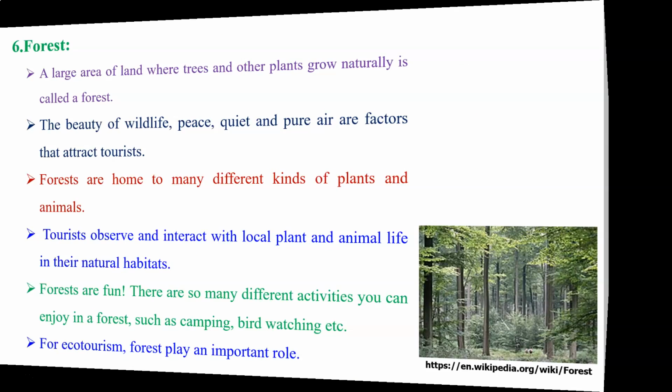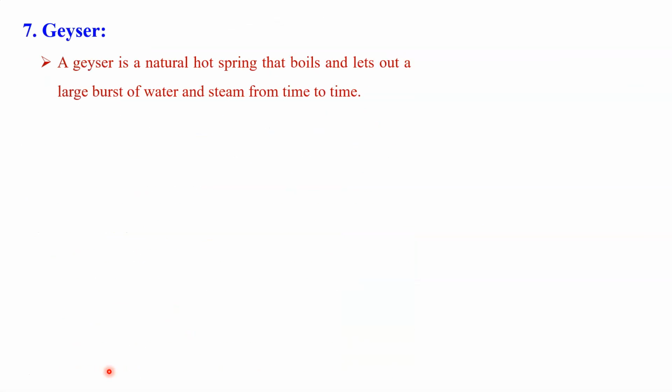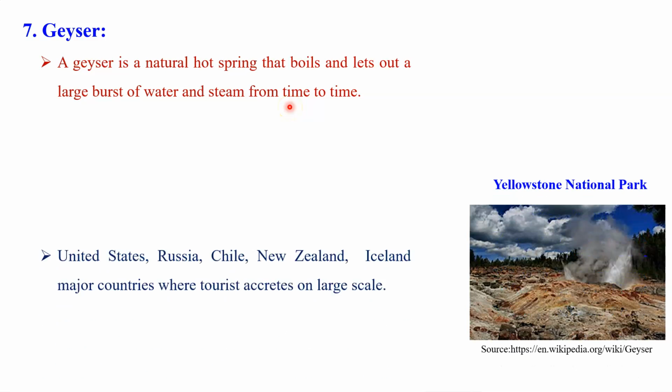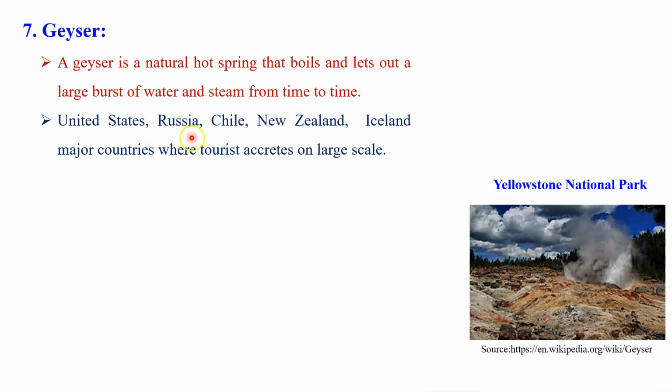Let us talk about another important factor that also attracts tourists on a large scale. That's the geyser. Dear student, you know that a geyser is a natural hot spring that boils and lets out a large burst of water and steam from time to time. United States, Russia, Chile, New Zealand, Ireland.